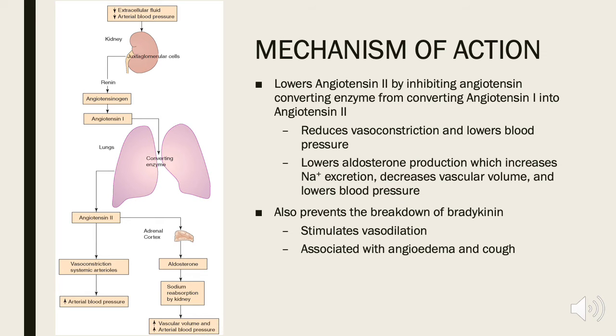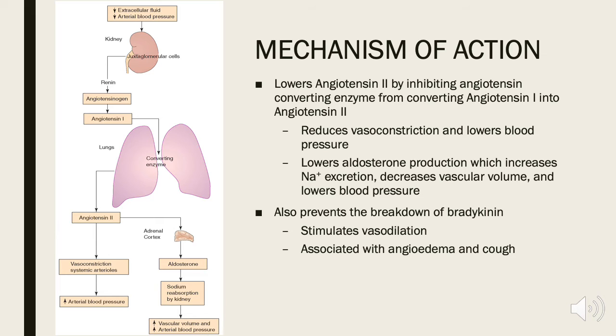ACE inhibitors play their role by affecting the renin-angiotensin-aldosterone system, also known as RAS. As described by its name, it inhibits angiotensin-converting enzyme that is produced in the lungs. What this enzyme does is it converts angiotensin 1 into angiotensin 2. Angiotensin 2 is responsible for increasing blood pressure due to vasoconstriction and stimulating the adrenal cortex to produce more aldosterone.